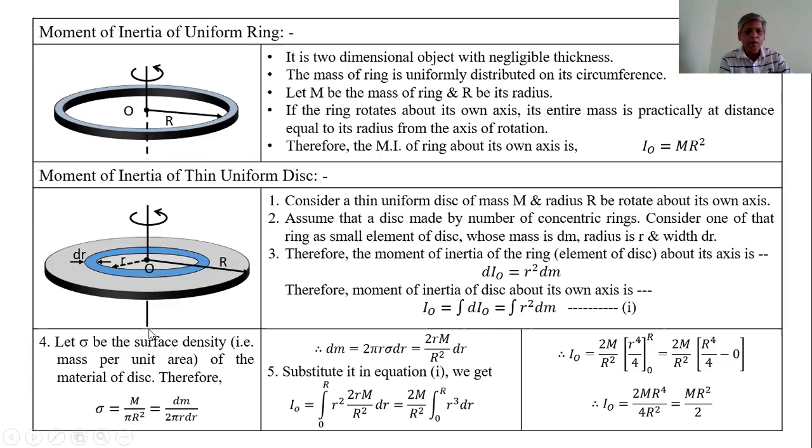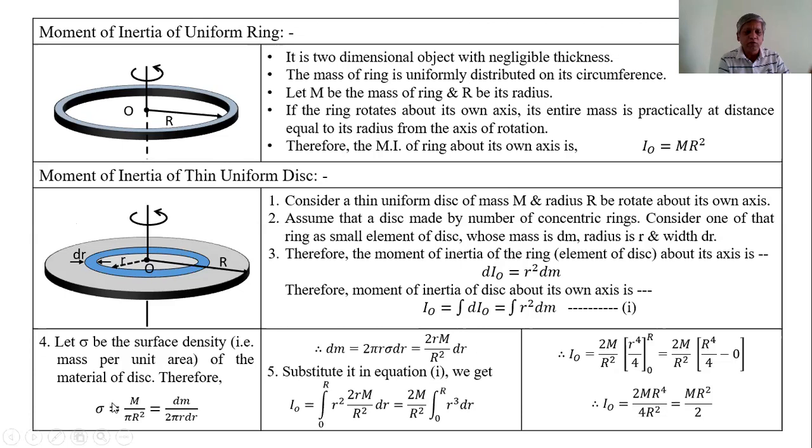Now, the fourth point: let sigma be the surface density. Surface density means mass per unit area of the material of the disk. The disk is made of some material, and I have considered the surface density of that material.